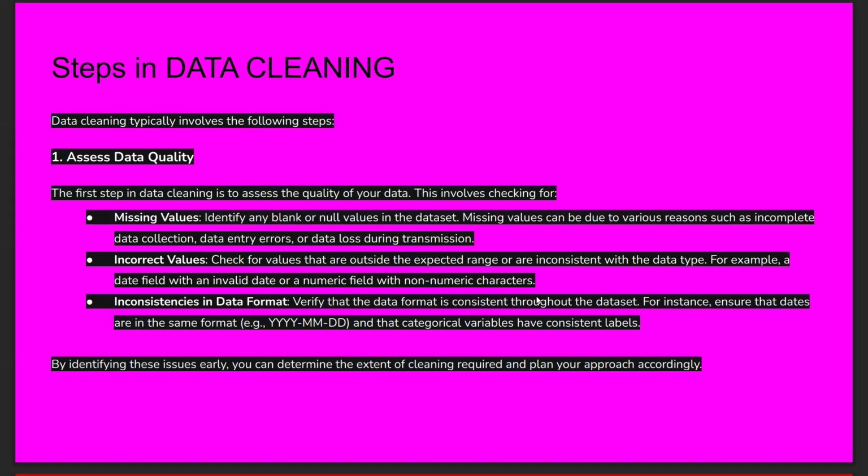Suppose a date field in the data set contains invalid data. It means we are going outside the valid date range. That is also an incorrect value. We have to check for incorrect values, and also a numeric field with non-numeric characters. Suppose we have a numeric field in the data set, but we are giving non-numeric characters. That is also an incorrect value. We have to check for those in the data set as well.